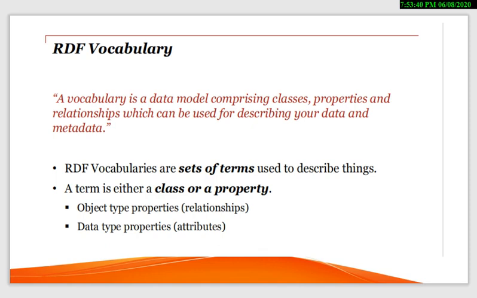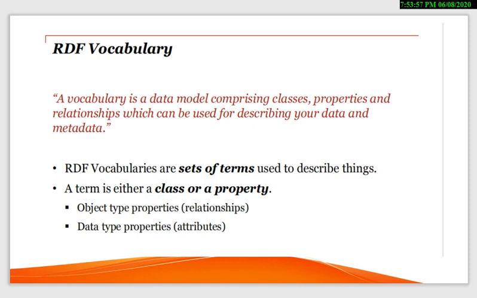RDF vocabularies are a set of terms that describe things, simple things or anything. What do we mean by a set of terms here? A term is either a class or a property.